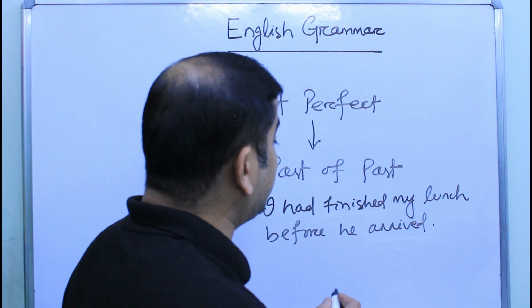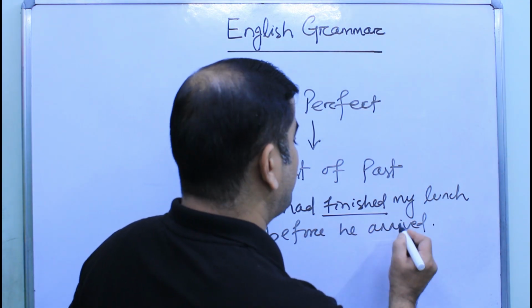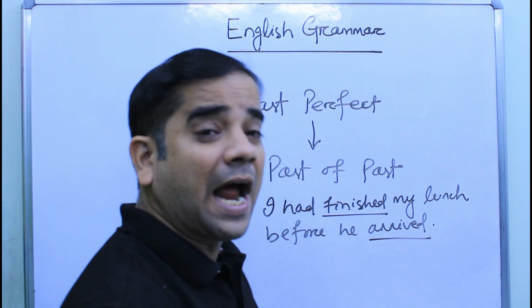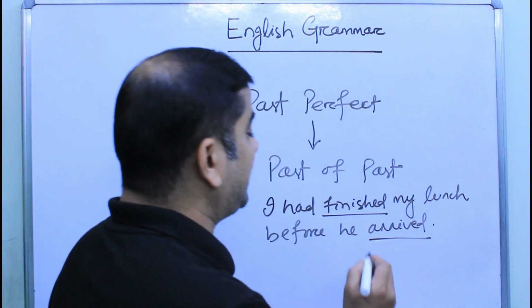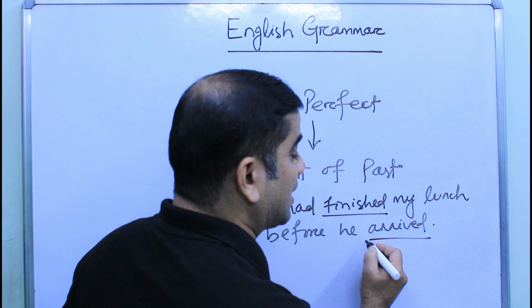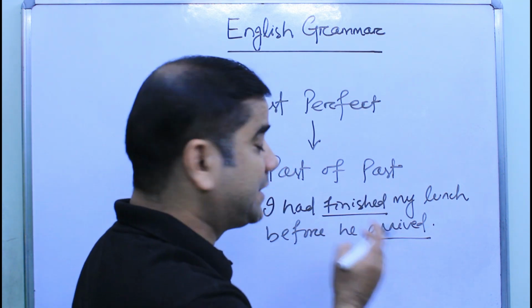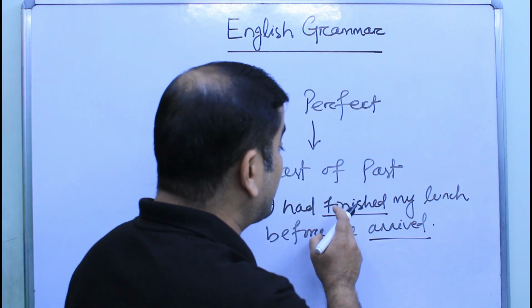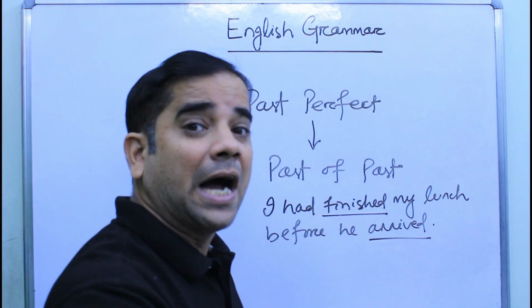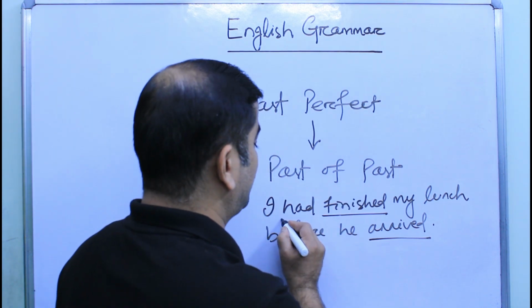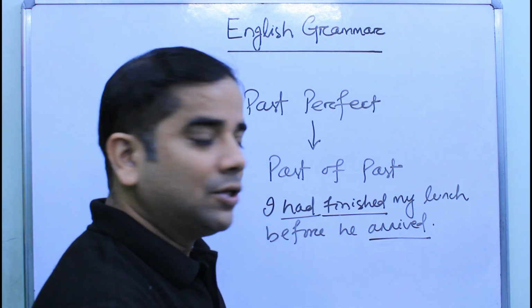Students, you can clearly see that there are two main verbs, finished and arrived. But one is in its simple past tense, arrived, because it doesn't have any helping verb before that. And the other main verb, finished, is in its past perfect tense, because we have used had before that.